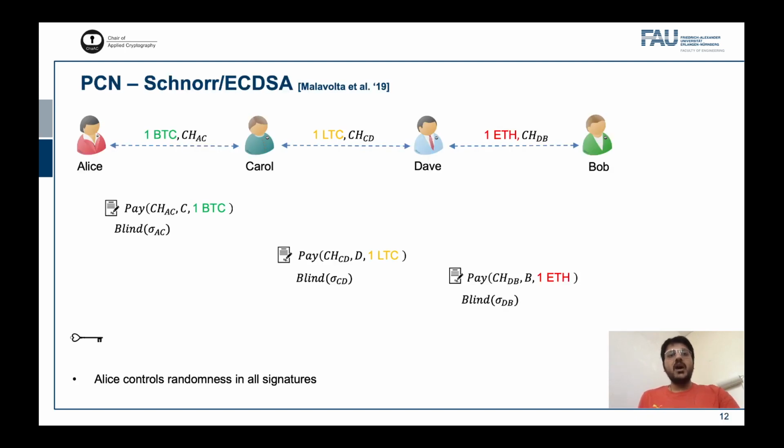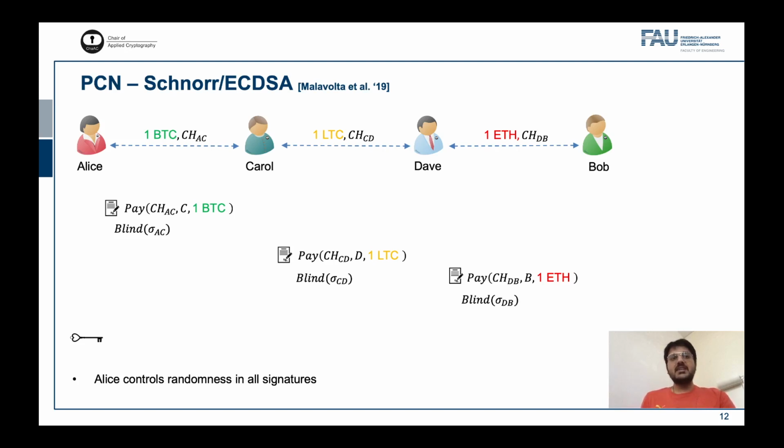We first see why the scriptless script PCN protocol from Malavolta et al. in 2019 does not extend to signature schemes other than Schnorr-like signatures. Typically, these approaches have the signatures on the payment transactions blinded with some randomness from the sender. The payments cannot be validated yet, as these blinded signatures are not valid signatures.